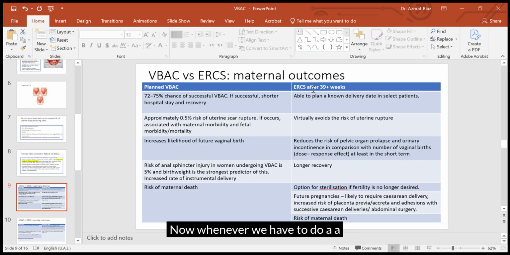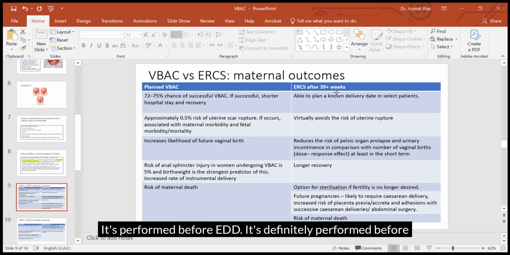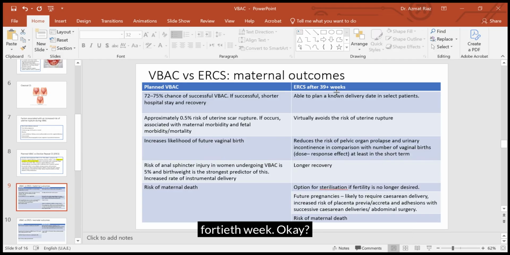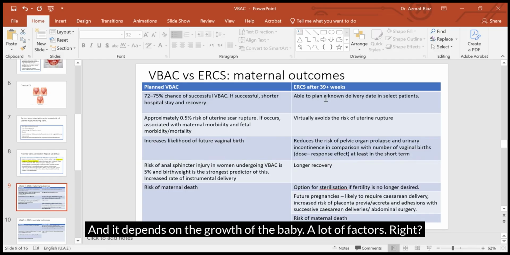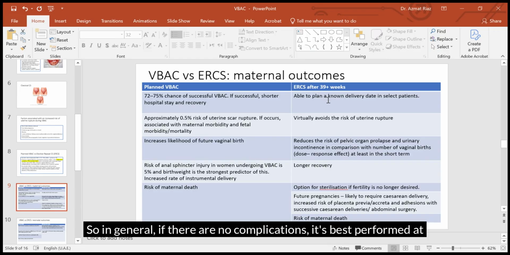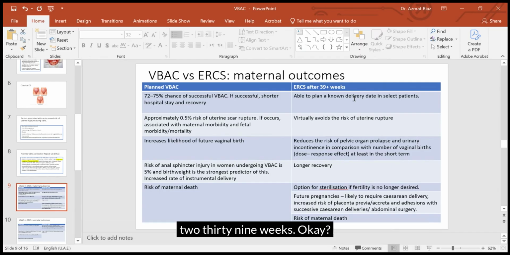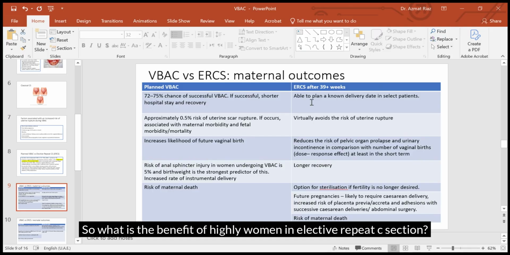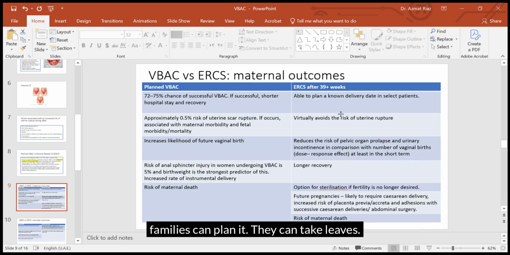Now, whenever we do a repeat C-section, it's a planned C-section. It's performed before EDD. It's definitely performed before the 40th week. And it depends on the growth of the baby, a lot of factors, right? Some women can even have an elective repeat C-section preterm. So in general, if there are no complications, it's best performed at 39 weeks, if the patient is not diabetic and if there are no growth concerns. So what is the benefit of having an elective repeat C-section? The patient can plan, especially working women, their families can plan it, they can take leaves.